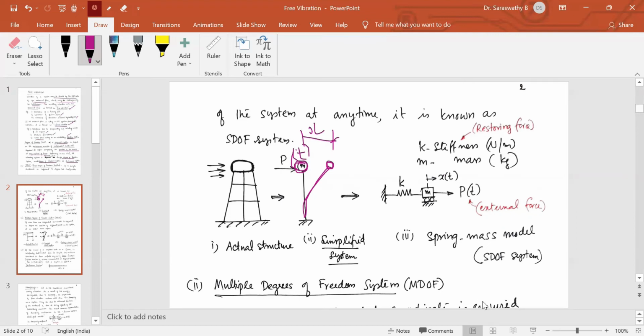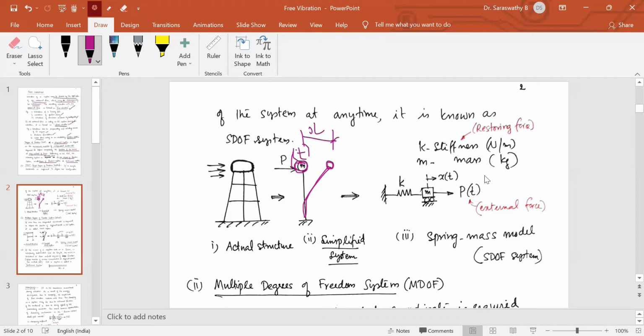So I have marked the mass. I show it fixed on rollers. Rollers means it is possible to move only in x direction. So x is the displacement at any time. The center of the mass has a displacement x. The displacement also varies with time, hence it is shown as x(t). Now the entire stiffness of this column is shown by a spring, and it is fixed at the bottom. And the force P.